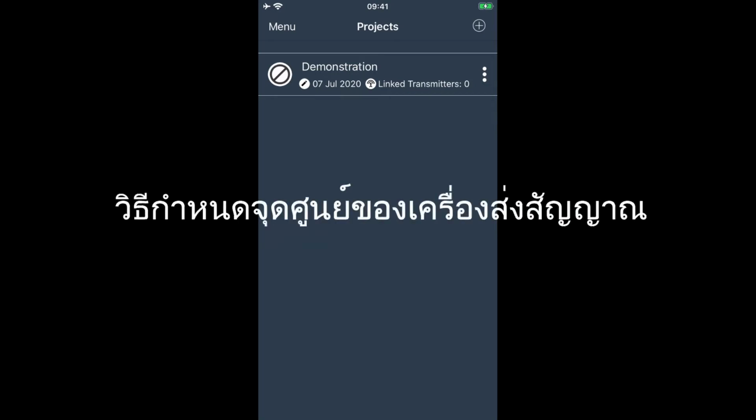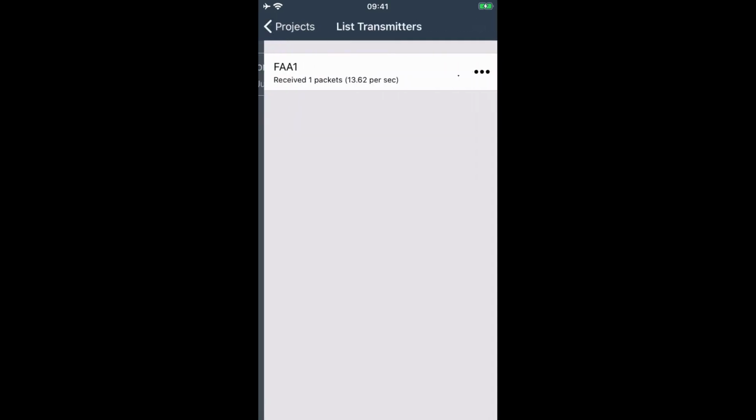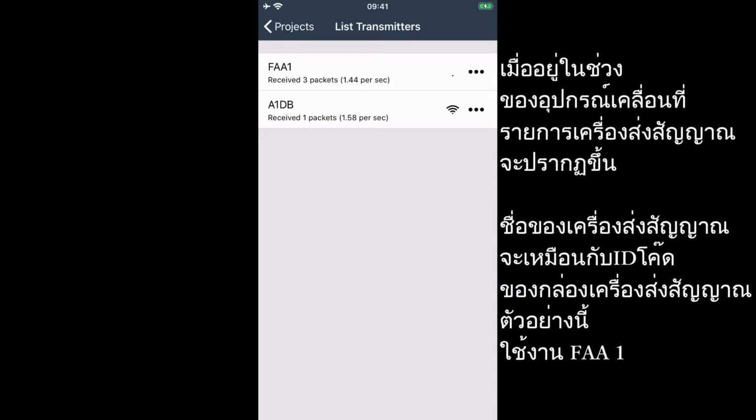How to zero the transmitter. In the project home screen, press Menu in the top left corner and select Configure Transmitters. You will now see a list of transmitters within range of your mobile device.